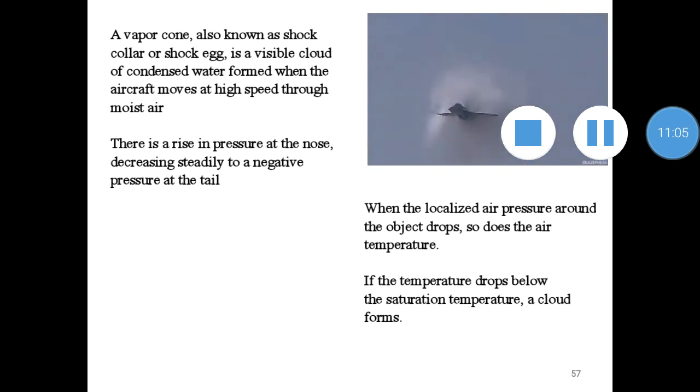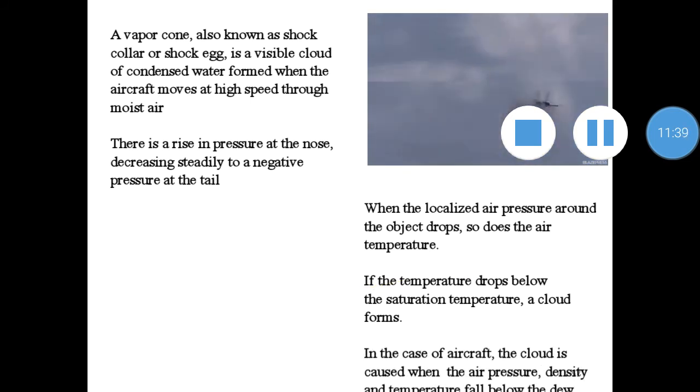Whenever the temperature lowers to the dew point temperature, there will be condensation of air. Due to this condensation, the water content in the air will condense to droplets of water. In the case of this aircraft, when the temperature drops below the saturation temperature or the dew point temperature, a cloud forms due to the condensation of the water content in the moist air.